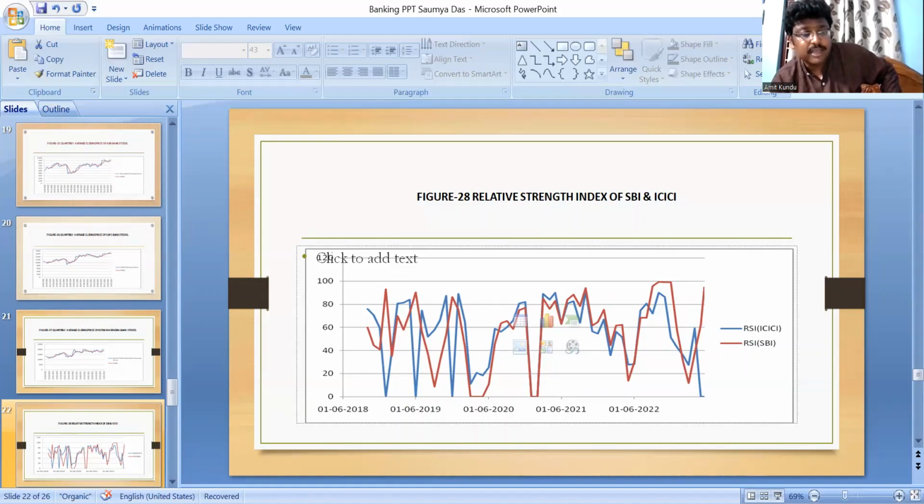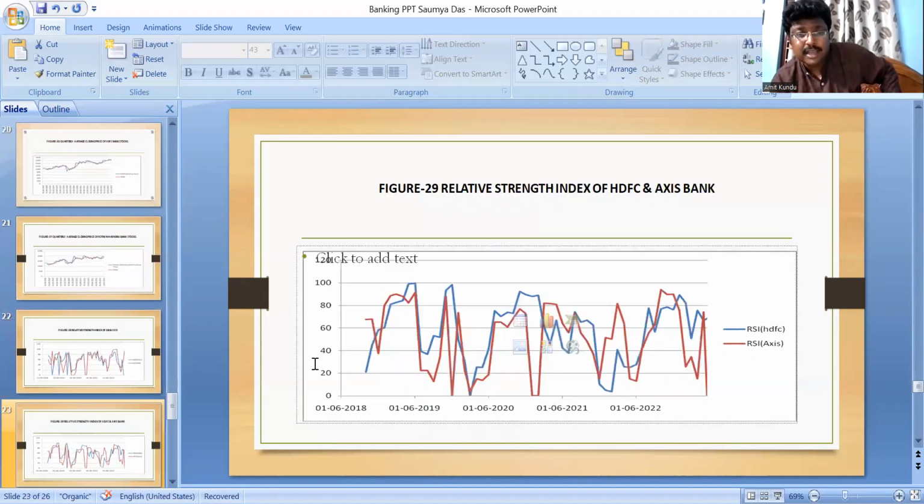Now there is another slide, and in this slide you can see the same thing. If you consider the last period, there is oversold for Axis Bank and overbought for HDFC. Otherwise, if you consider the blue line, that is HDFC, it is oversold for some period, up to this point.